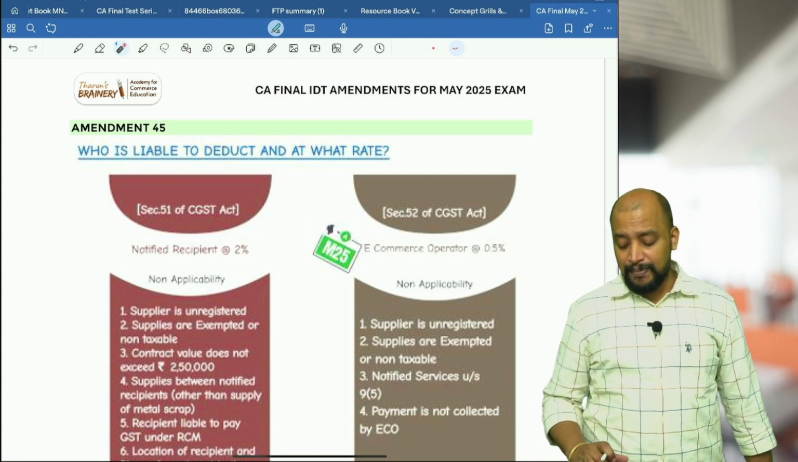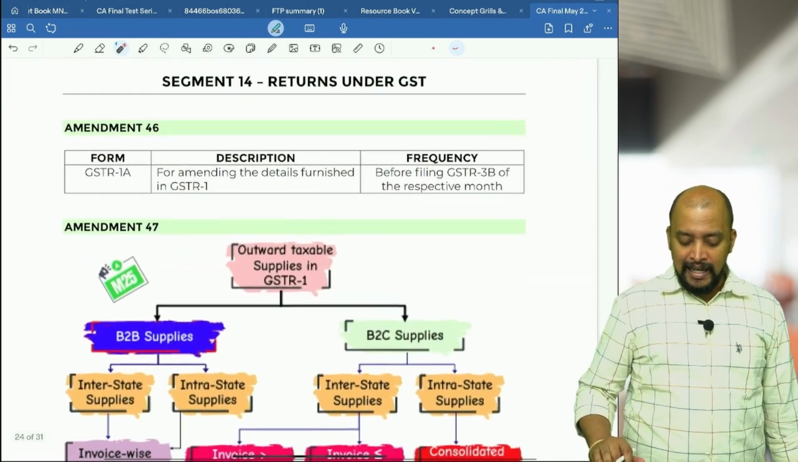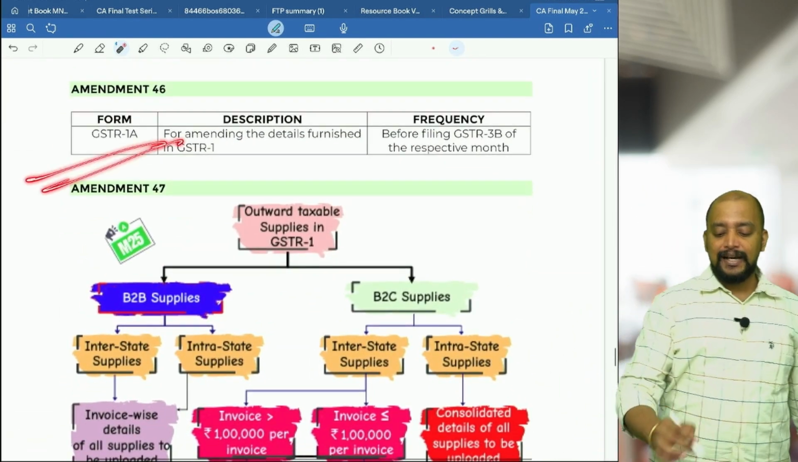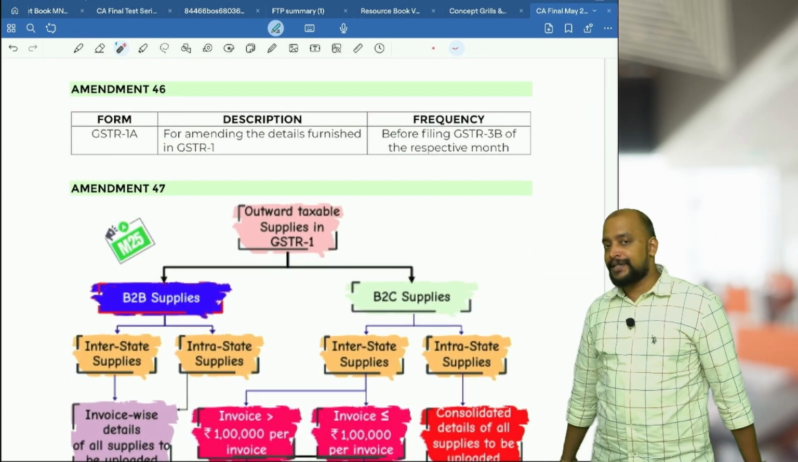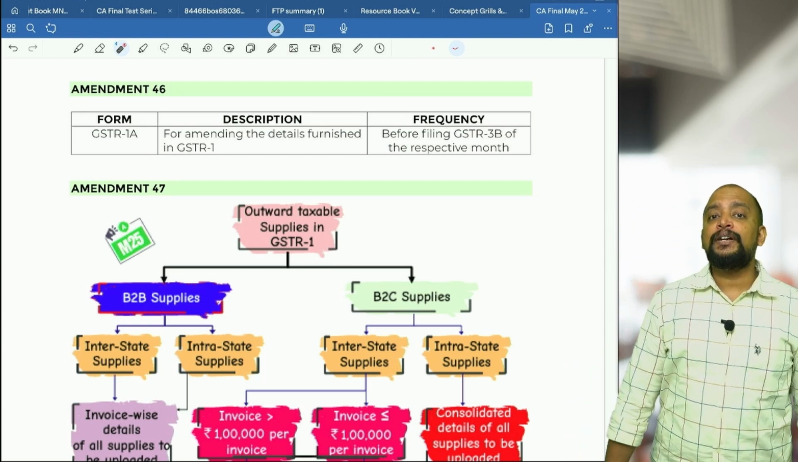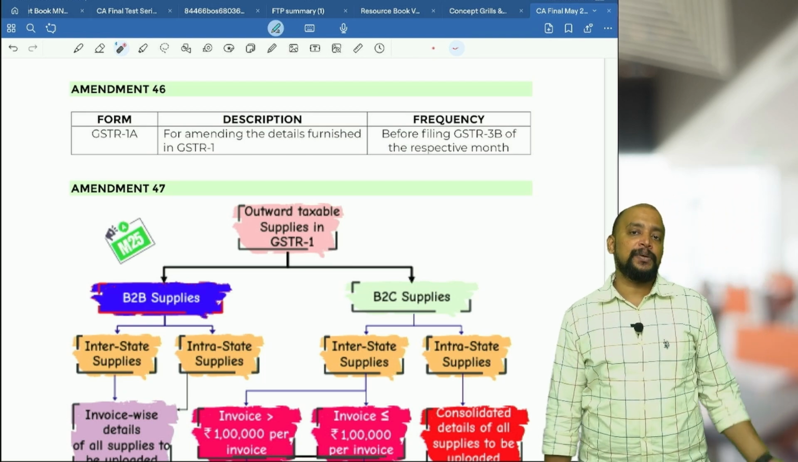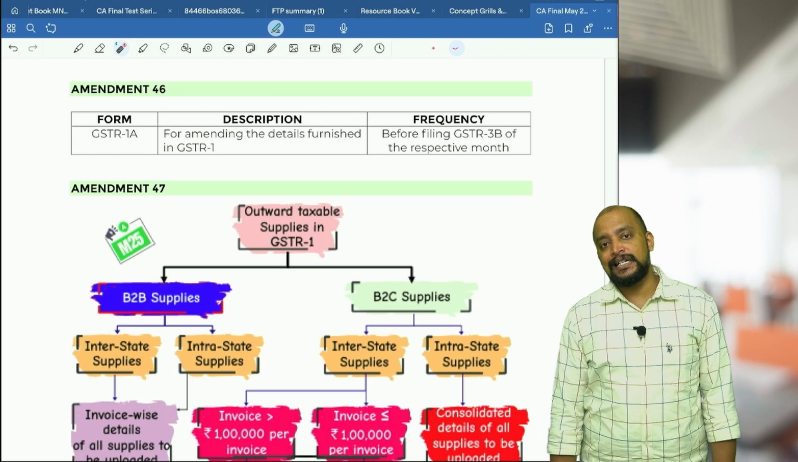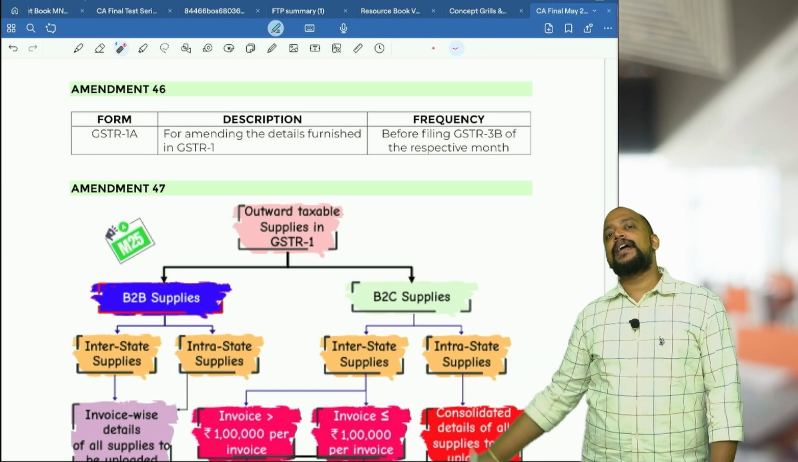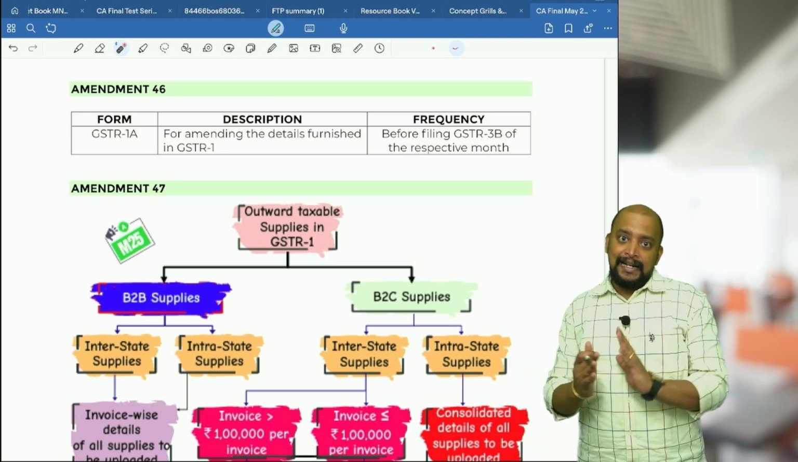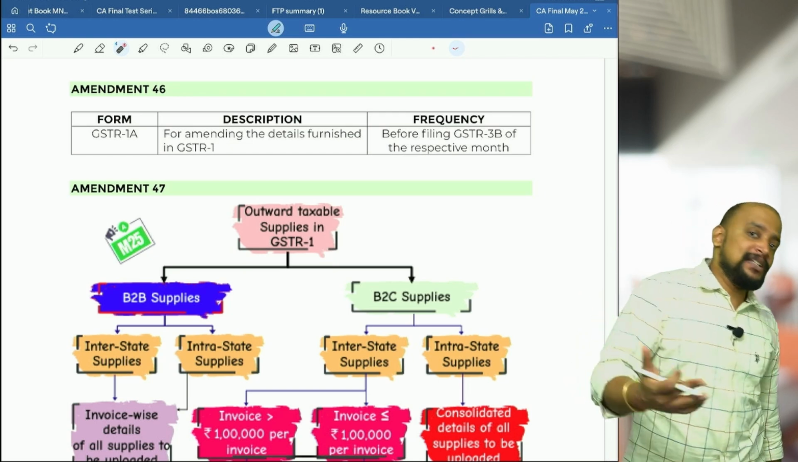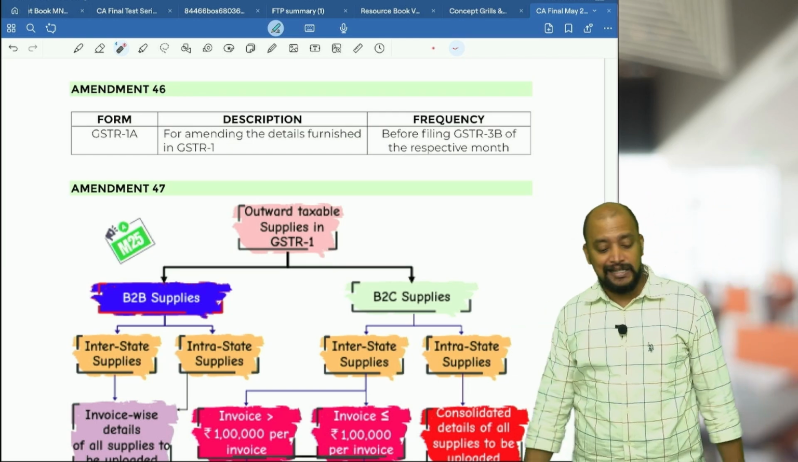If it is interstate supply, 0.5% IGST. Then we have GSTR 1A, one newly added return. So this is amendment of GSTR1 in the same month. For example, by 11th I am filing my GSTR1 and by 20th only I need to file my 3B. So in these 9 days, if I want to amend my GSTR1, I can amend my GSTR1.